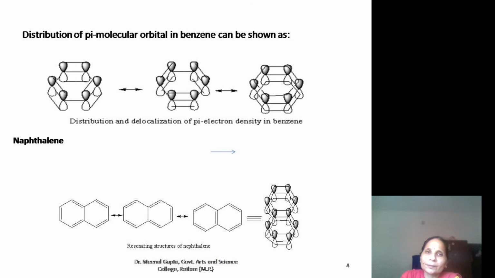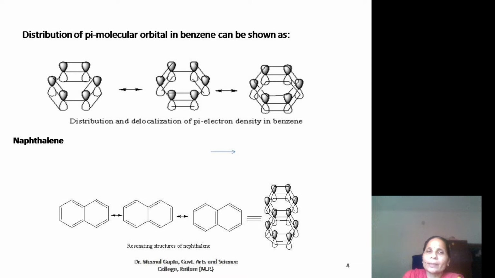We can represent this as delocalization of pi electron clouds. Here two p atomic orbitals overlap sidewise to make a pi bond, but there is another possibility too, and therefore all pi electrons are delocalized over each carbon atom.